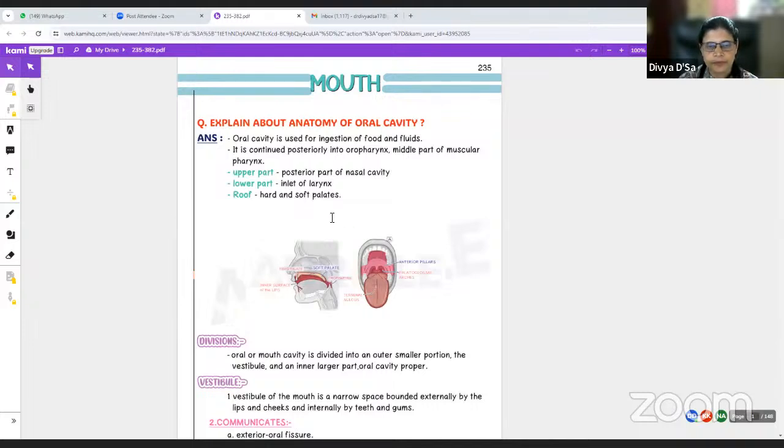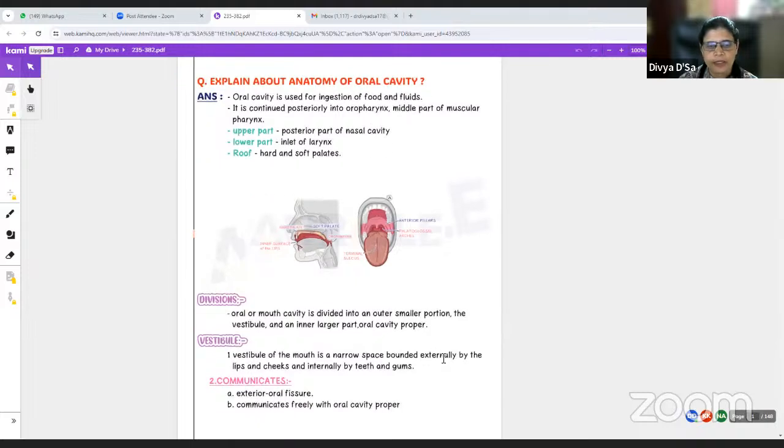Now the lower part of this oral cavity. The roof of the oral cavity is formed by the hard and soft palates. The mouth cavity is divided into an outer small portion, called the vestibule, and the inner larger part, called the oral cavity proper. The vestibule of the mouth is the narrow space bounded externally by the lips and the cheeks, and internally by the teeth and gums.